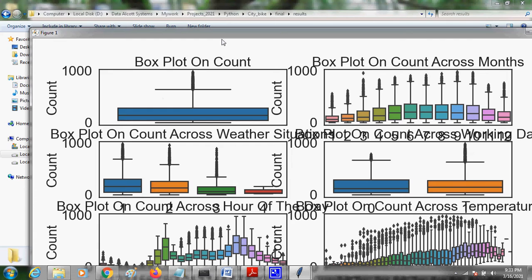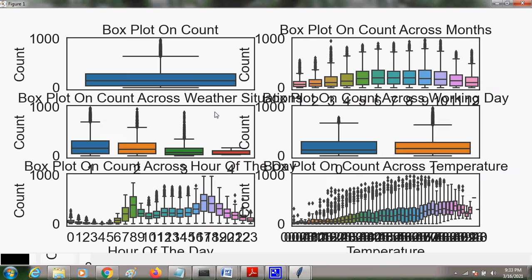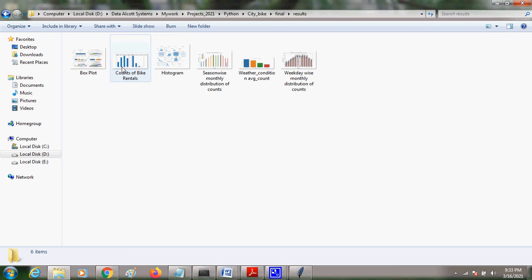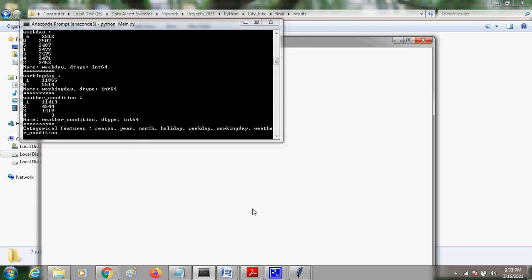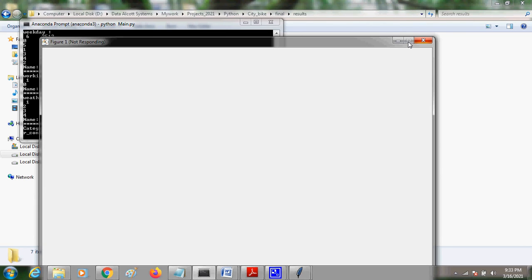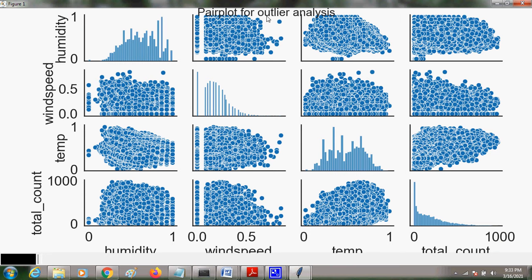So this is again a histogram plot with all the count values, a box plot, and a pair plot.